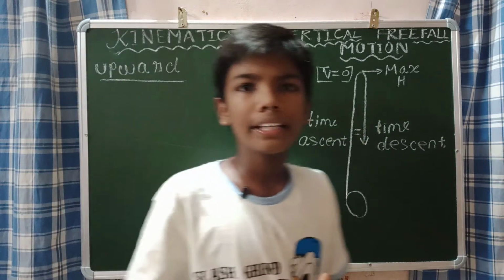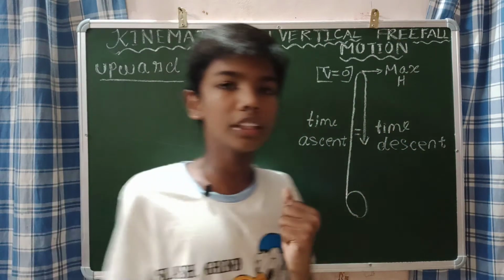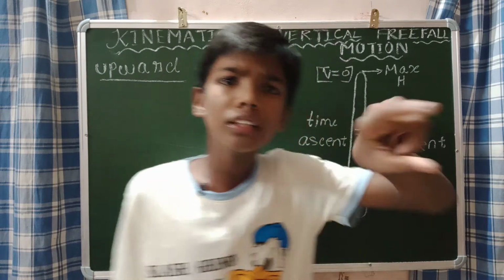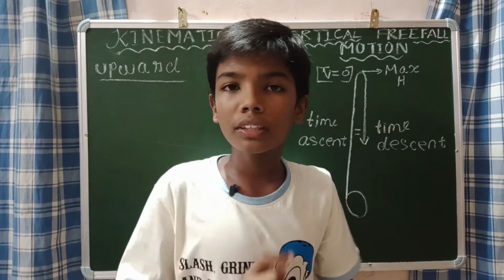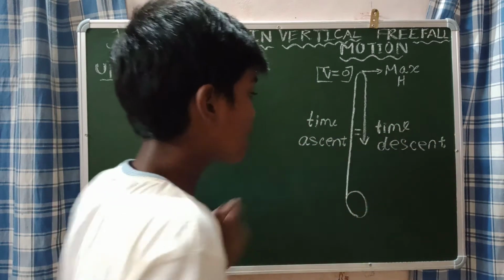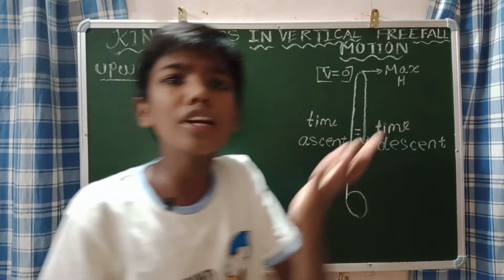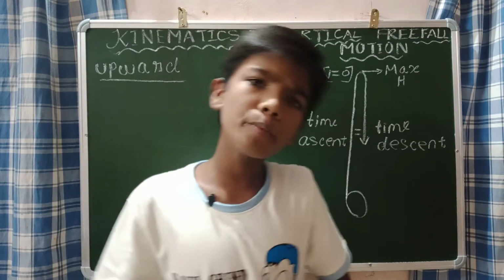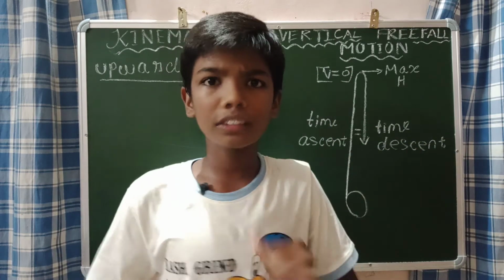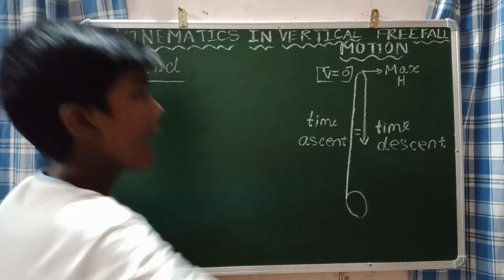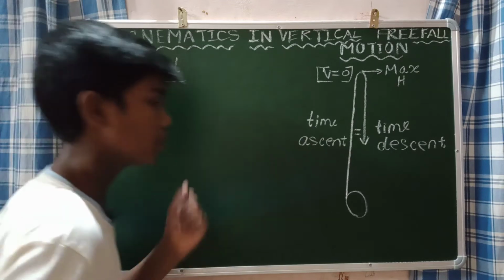The next property is that the acceleration is constant throughout the entire motion. We know that when a body is in free fall motion, thrown vertically upward, the acceleration will be the gravity only. Gravity is constant, so definitely the acceleration is constant throughout the entire motion.